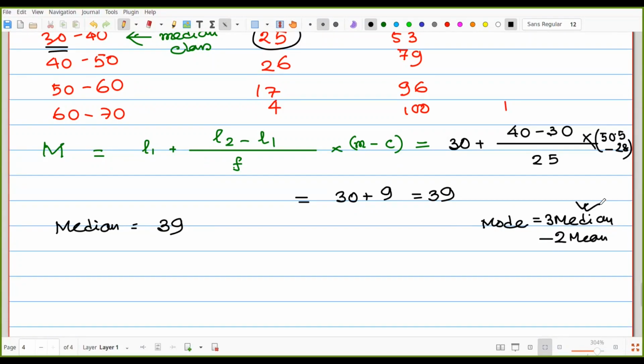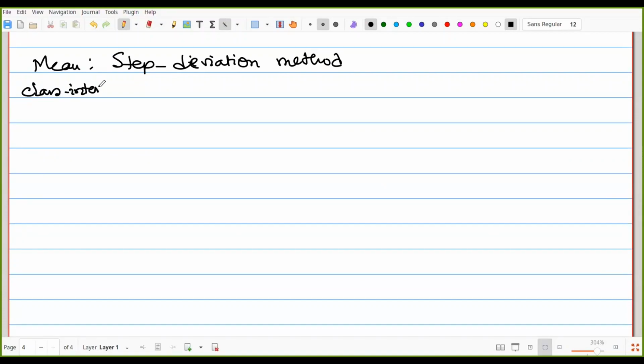So already we have found out the median, but once again we have to find out the mean. So how? We are using, suppose, the step deviation method. Once again, the formulas: class interval or the size of items.